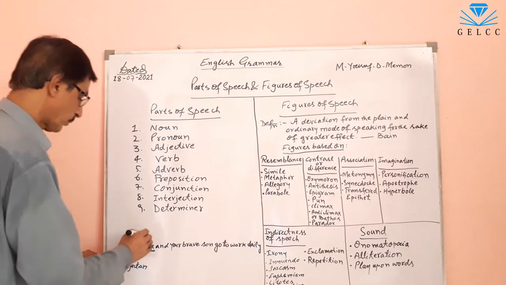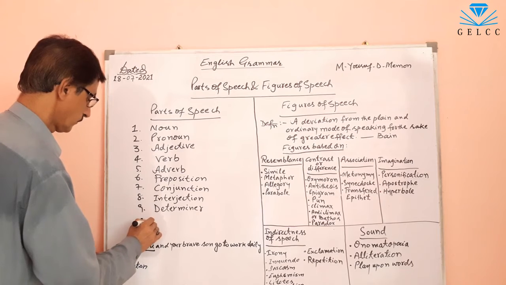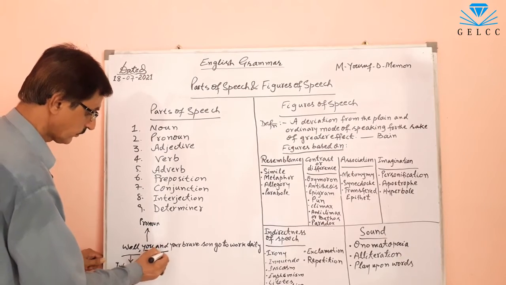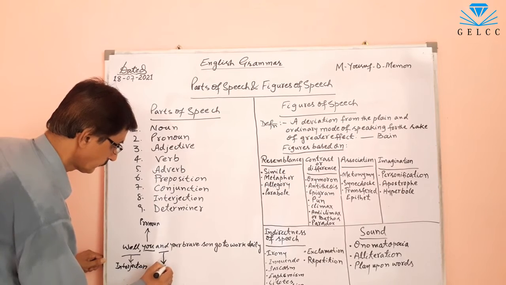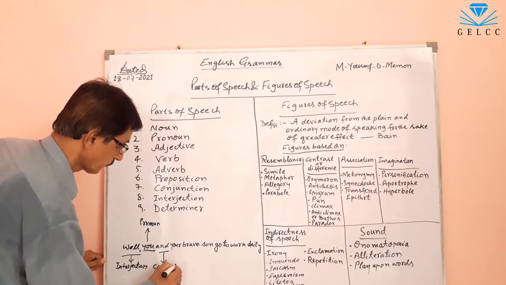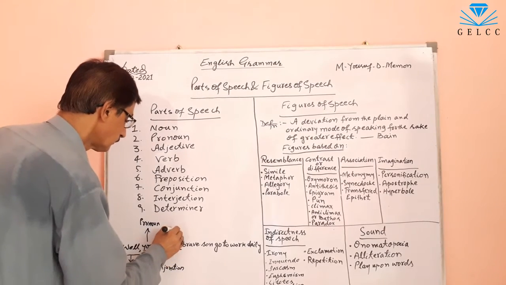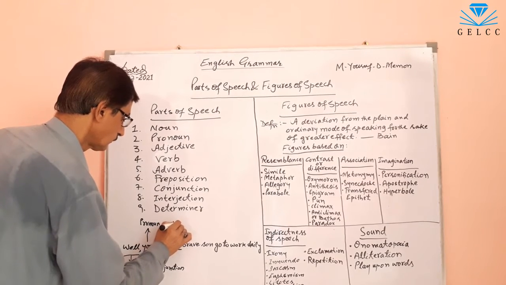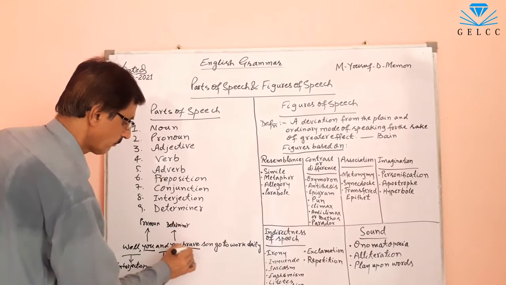You, this is a pronoun. And this is a conjunction. Your, this is a determiner. Brave, this is adjective.